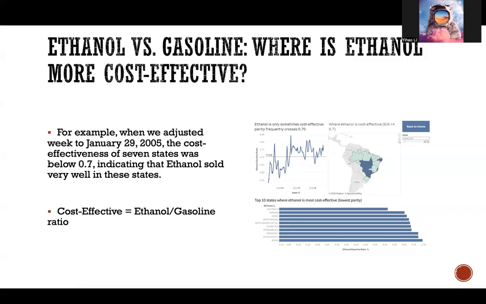This dashboard helps us, first, identify when ethanol becomes economically advantageous; second, see which states benefit more from ethanol pricing; and last, understand how alternative fuel competitiveness changes over time.